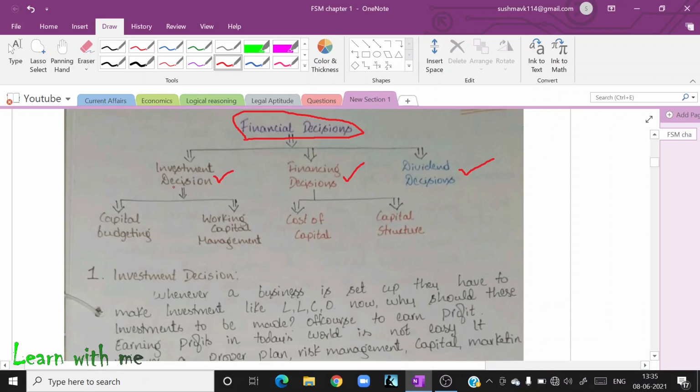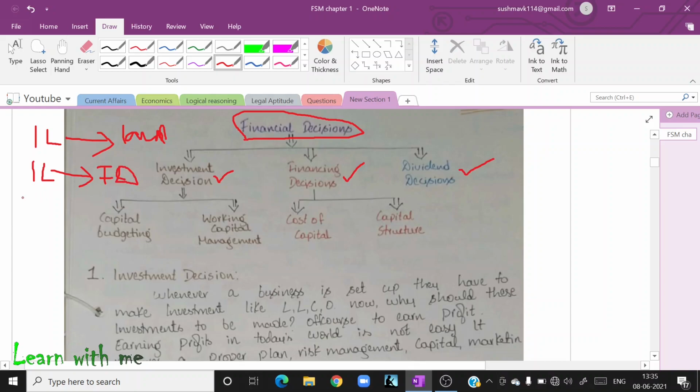Now, what is liquidity? Say, for example, I have 1 lakh rupees. With 1 lakh, I will purchase a land. Now, if I have to sell this land, there is a lot of process. Agree? Say, for example, that 1 lakh, I will go and take a fixed deposit in a bank.